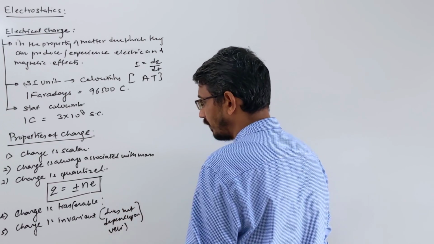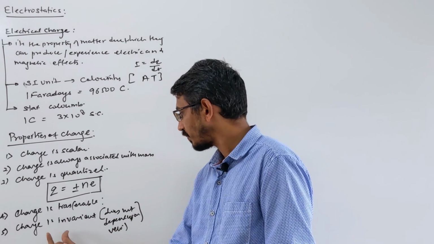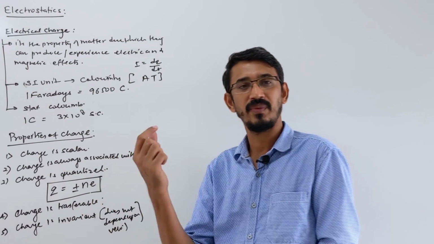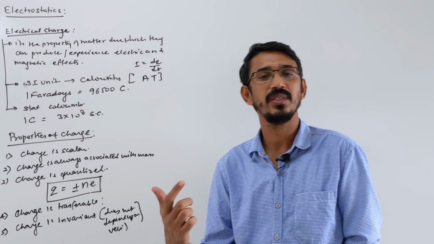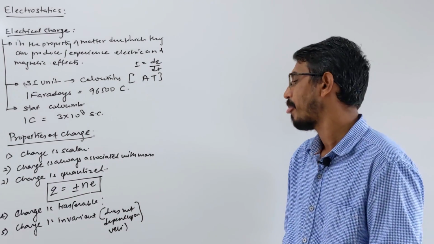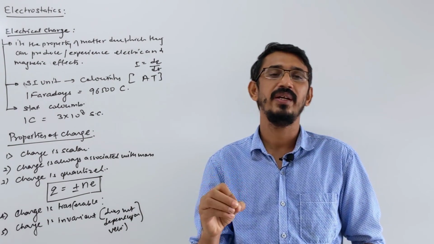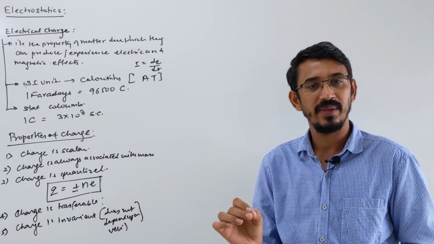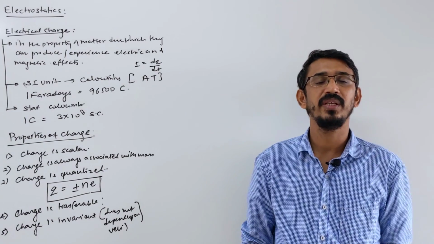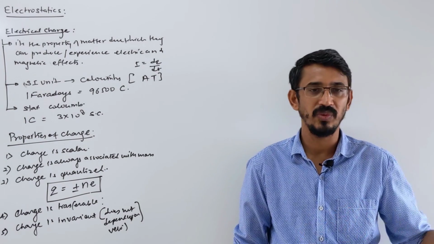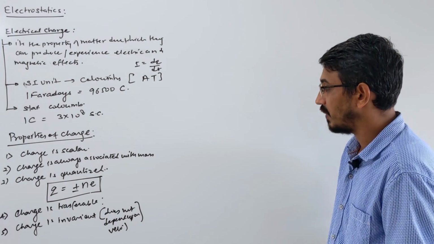Velocity of that body, correct? Charge is invariant. Charge is transferable, you can transfer it from one body to another body. Charge is invariant: its magnitude does not change with your velocity. You have a body placed at rest, it has some charge, and now that body starts moving, it will still have the same charge. Charge will not change, unlike mass, time and the dimensions of the body, which change when the body moves with a higher velocity comparable to the speed of light. So charge is invariant.